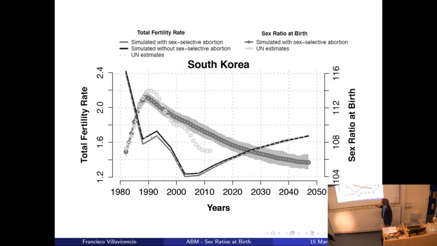What we observe is that if there's no sex-selective abortion, so couples are not practicing abortion, then the total fertility rate would have been higher. Whereas if we accept that there is sex-selective abortion, this light gray, we can best recover the trends estimated by the United Nations.